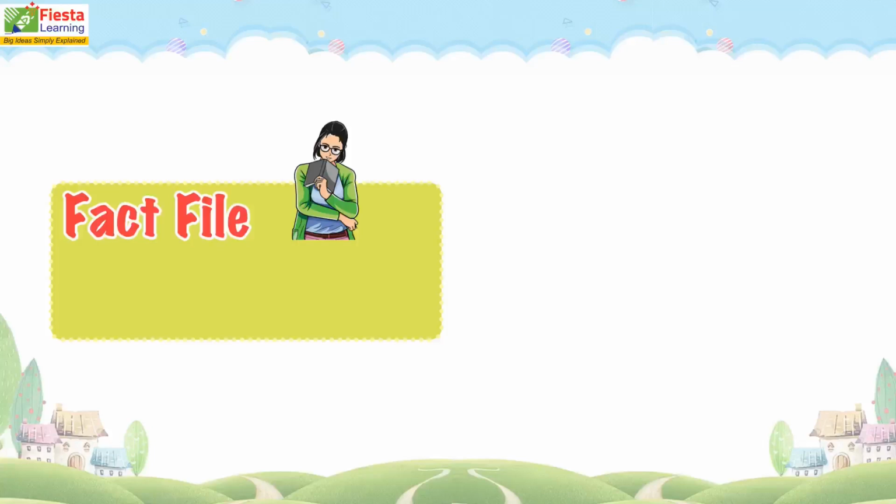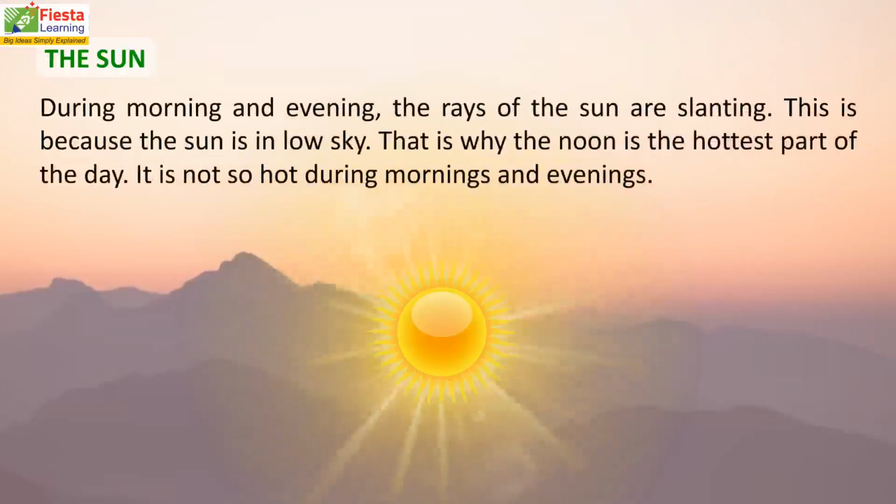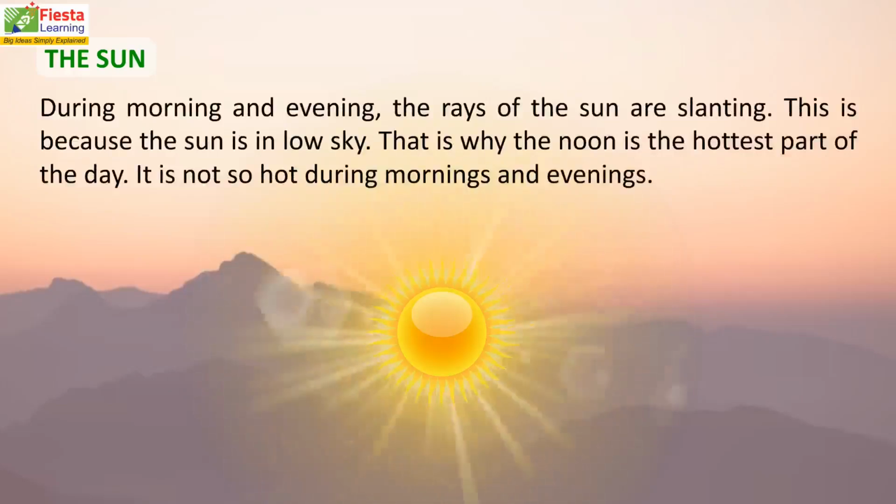The sun rays fall straight at noon. During morning and evening, the rays of the sun are slanting. This is because the sun is in low sky. That is why the noon is the hottest part of the day. It is not so hot during mornings and evenings.